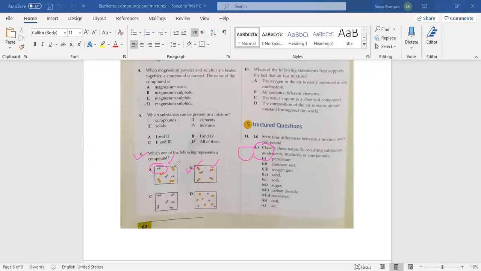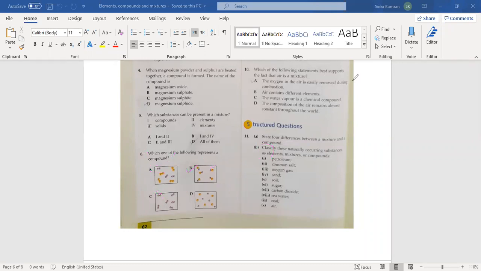In A you can see different colors of atoms, but they are not combining with each other; they are separately in this container. In C, just one type of atom is in this container. And in D, different types of atoms are in this container, but they are not combined; they are separately present. So the correct option is B, because different colors of atoms are combined together.